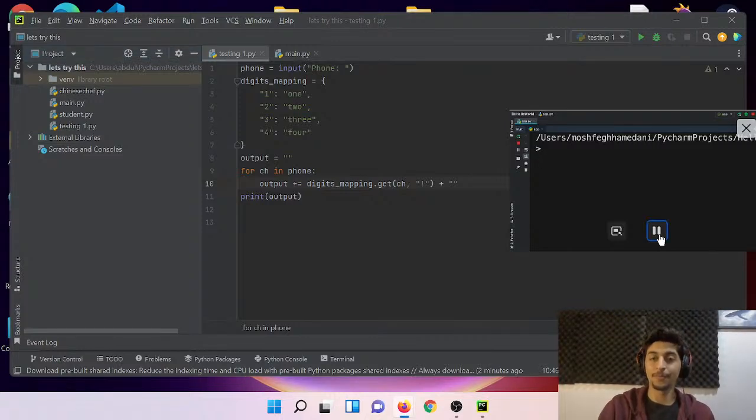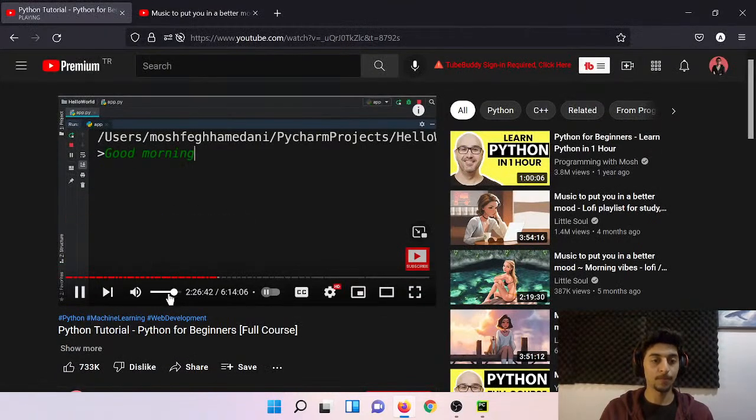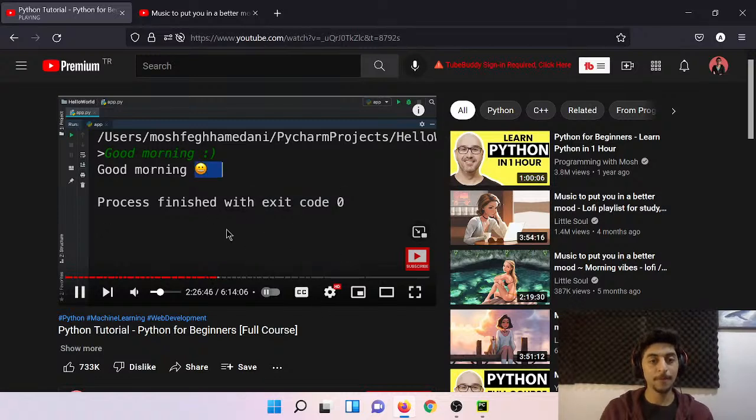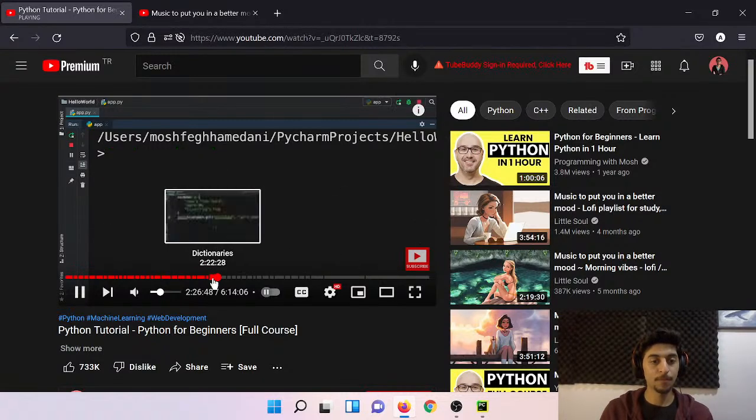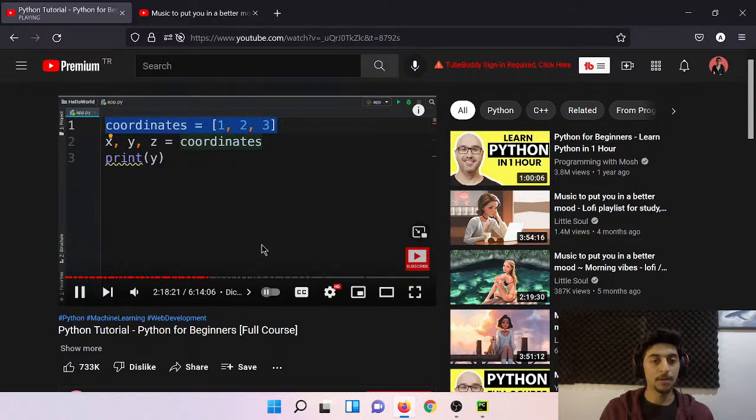Show you something really cool that you can do with dictionaries. So here we have this program. We can type a message like good morning, followed by a smiley face. When we press enter, we get this beautiful smiley face. Or we can type a list. So we can unpack this list into 3 variables.